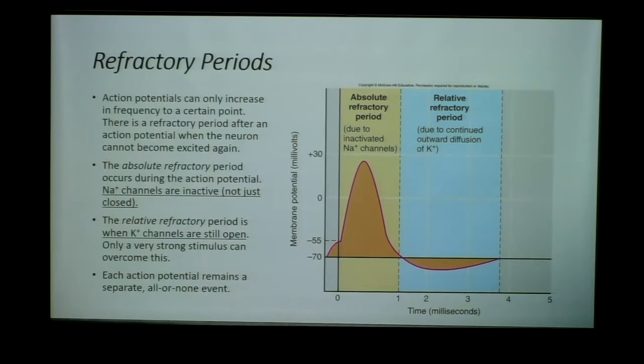We spoke about the reason for absolute: the inactivation gates on the sodium channel. And then relative is because of the potassium channels. As I mentioned, this hyperpolarization is because those potassium channels are still in the process of closing, so we still have positive charge leaving the cell. Voltage-gated potassium channels are closing, and inside the cell is very negative. It's very hard to get to threshold from that, and that is the reason behind the relative refractory period. This ensures that each action potential looks the same, is all or none, and remains a separate, different event.